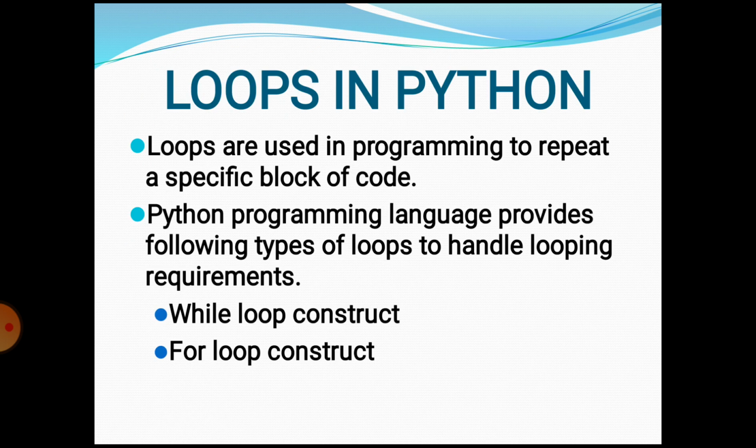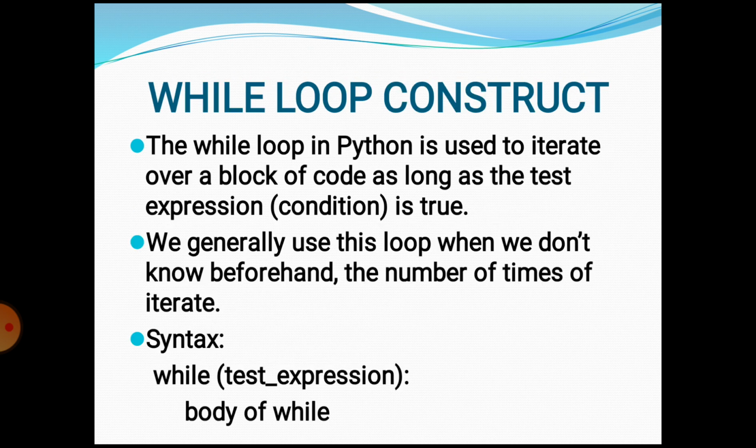Loops in Python. Loops are used in programming to repeat a specific block of code. A loop is used for executing a single statement multiple times. The Python programming language provides the following types of loops to handle looping requirements. The first one is the while loop construct, the second one is the for loop construct. So here is the first one, the while loop construct.